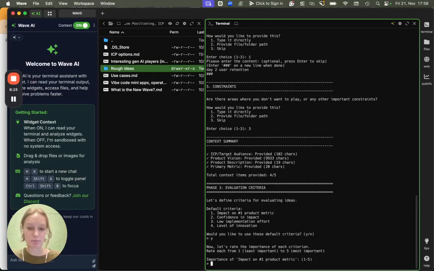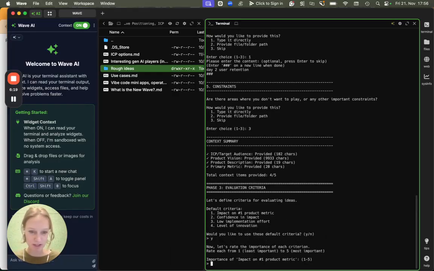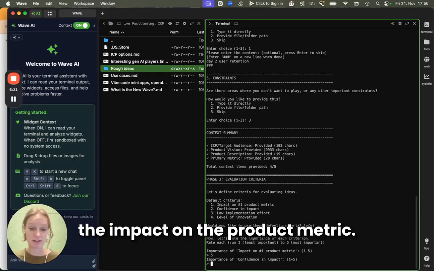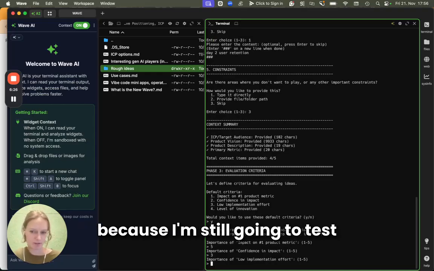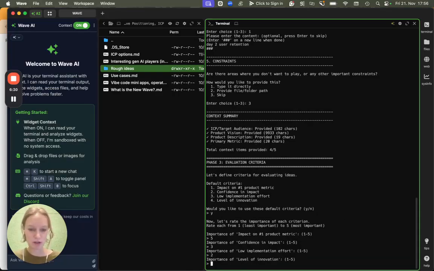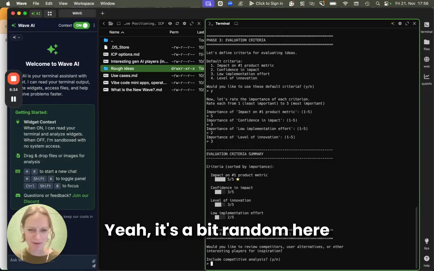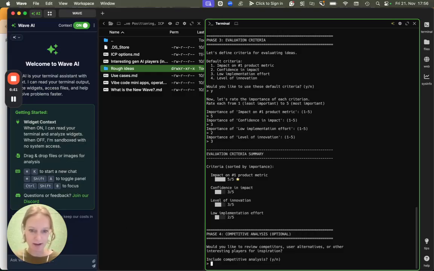And now in the next question, it will ask me how I should weight these parameters. So for me, very important is the impact on the product metric. The confidence can be a bit lower because I'm still going to test anyway. Implementation effort, I don't care so much. Level of innovation, yeah, it's a bit random here, but I need to give it this frame for decision making. This kind of gives it something to understand what a good idea looks like.